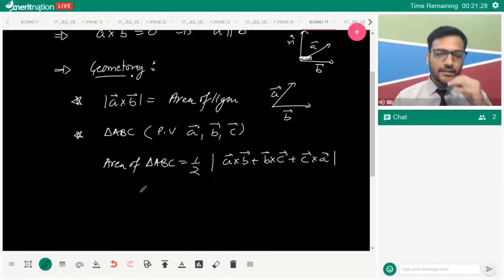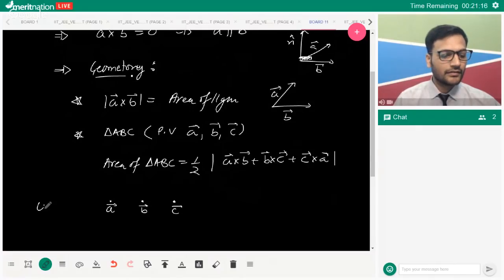If the points are collinear, what do you think the area of the triangle will be? Very nice.